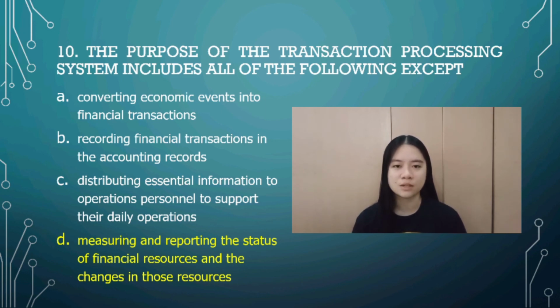Measuring and reporting the status of financial resources and the changes in those resources. Transaction processing is a manner of processing where tasks or work are divided into smaller operations, now known as transactions. There are three purposes of TPS, which include converting economic events into financial transactions, recording financial transactions in the accounting records, and distributing essential information to operations personnel to support their daily operations, thus leaving the remaining option as the odd one out, being the correct answer.